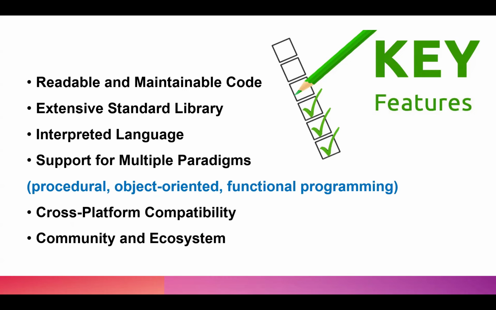It is also an open source language. An open source language is a language which has a very active community of developers who contribute their development in Google or in an environment where it is easy for everyone to check their code. Python also has an extensive library, about which we will be studying further in the lecture. Again, it is an interpreted language. It has multiple paradigms. For example, it is an object-oriented language. It is procedural and it has functional programming. It has cross-platform compatibility and a very wide community.